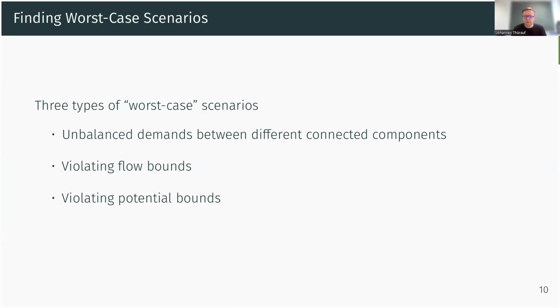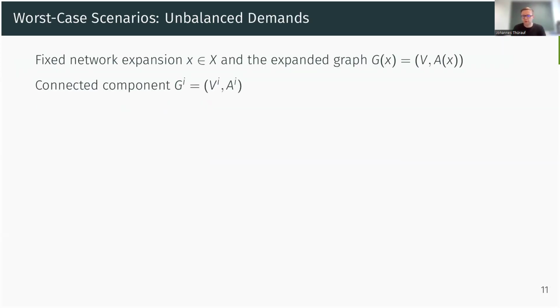And we now will have a closer look at these scenarios. So when we think about the algorithm, we have now computed a network for a subset of our demand uncertainties. We fix this network, and now we ask ourselves the question, is this a robust, feasible network or not? And the first class of worst case scenarios considers the following: that we have unbalanced demands, which means that our network is directly not robust and feasible.